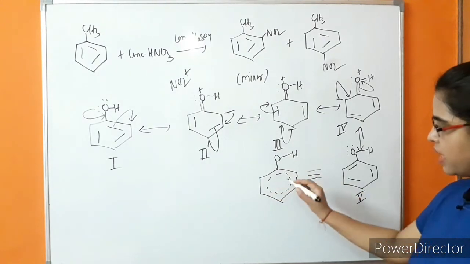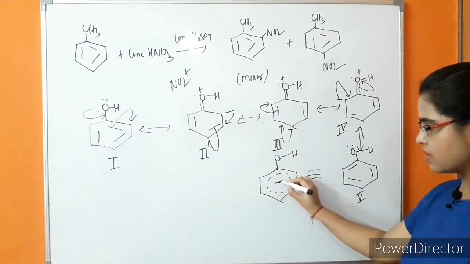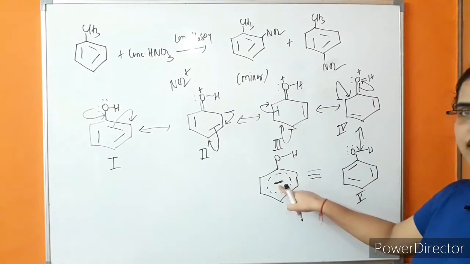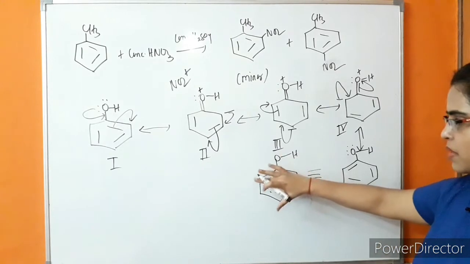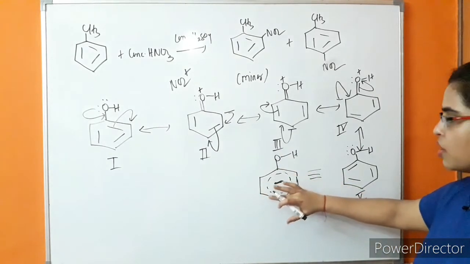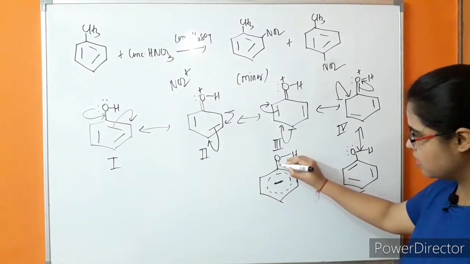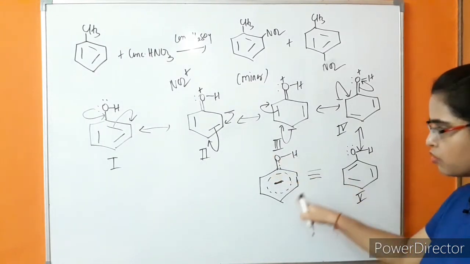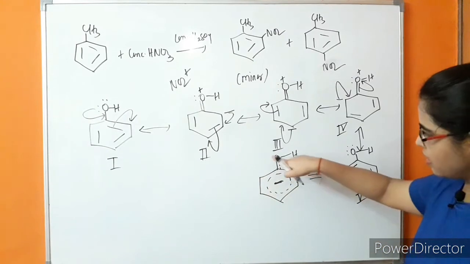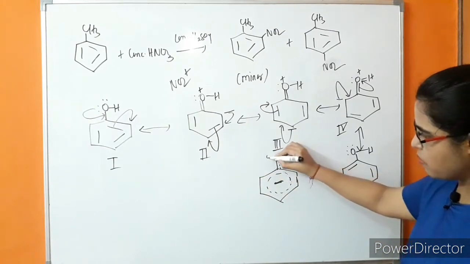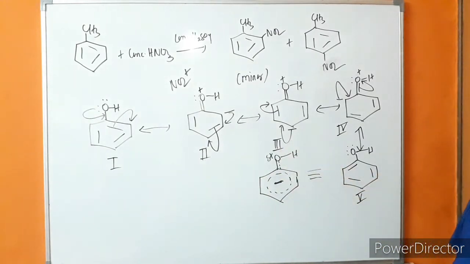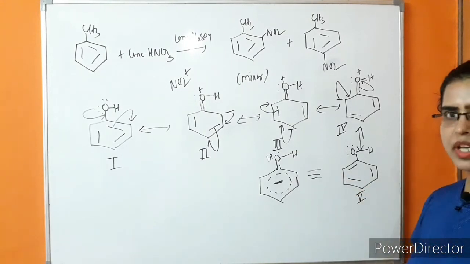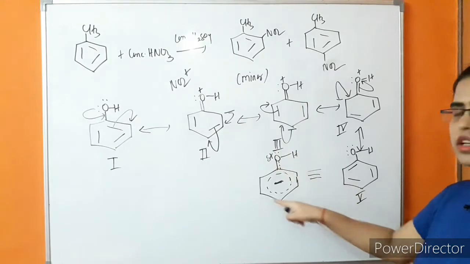Because of that, the electron density in the benzene ring is increasing. This negative charge is representing that this benzene ring is electron rich, whereas the delocalization is taking place from this oxygen to the benzene ring. In the oxygen there will be a partial positive charge, because one of its lone pairs is involved in resonance.